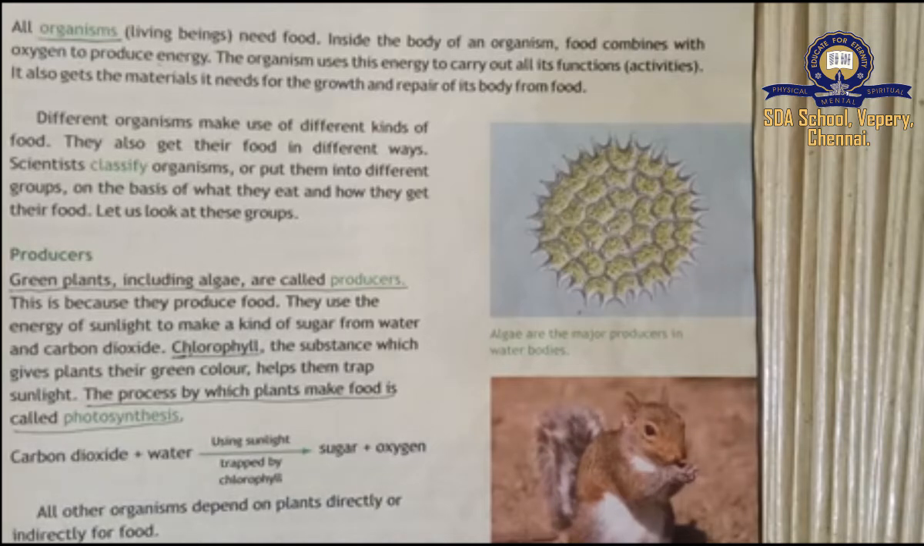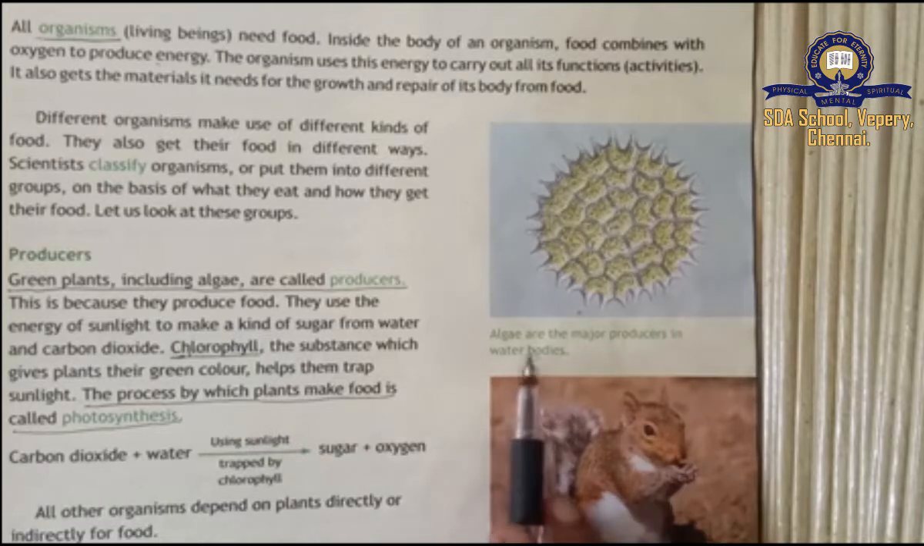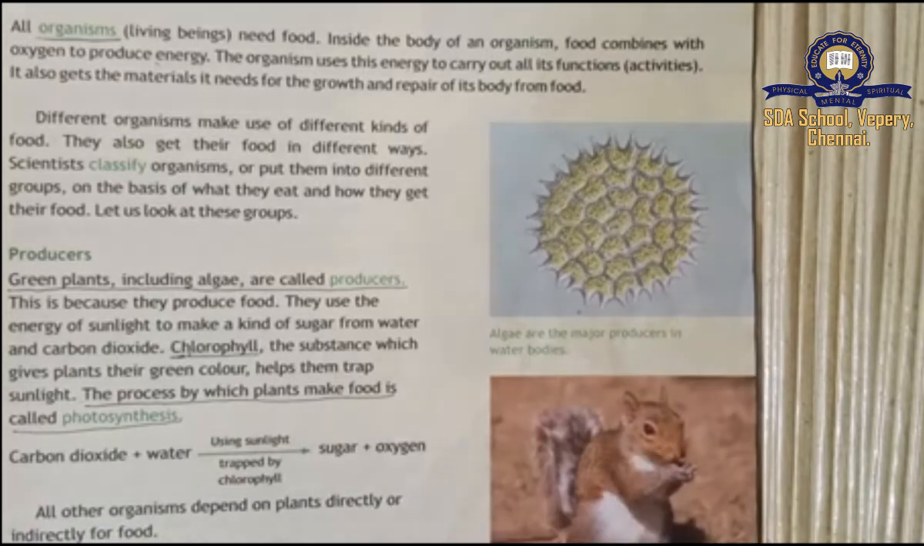Plants make food for themselves, right? So that process is said to be photosynthesis. I think now you understood what is meant by producers. Producers means they will make their own food. So algae are the major producers in water bodies. Okay, next.